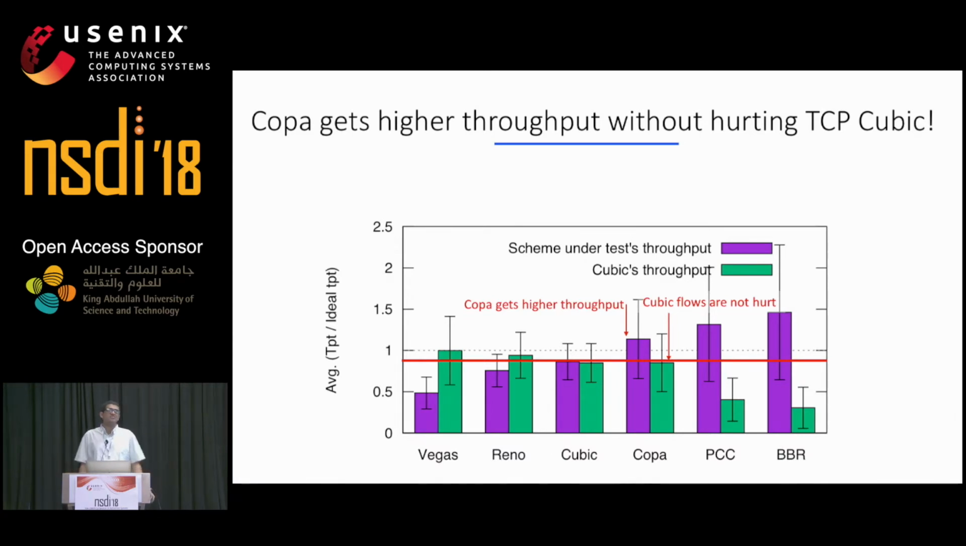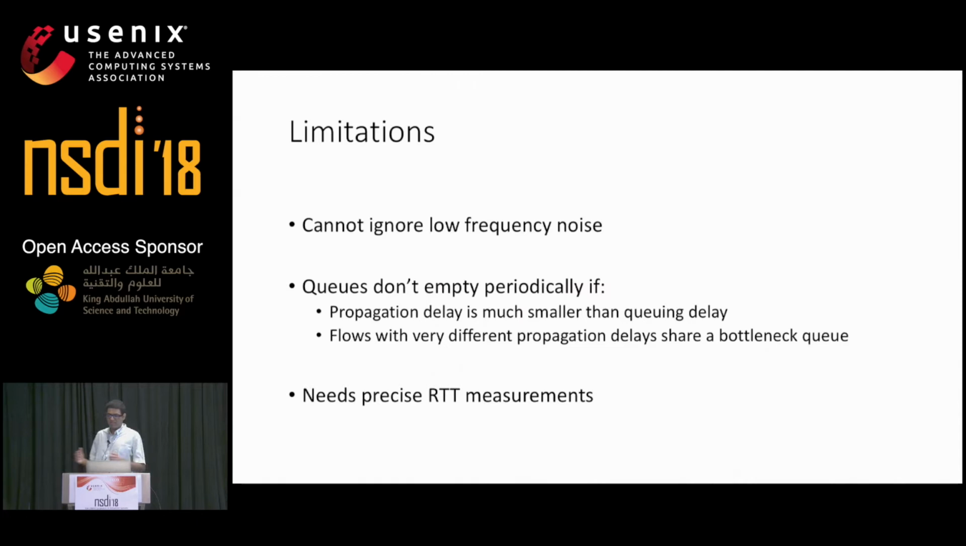So this completes the description of our algorithm. Let's look at the limitations. First, note that we ignore other sources of delay variation by taking a minimum over a half RTT period. If the other sources of delay variation vary more slowly than this, then taking a minimum cannot ignore it anymore. Therefore, Copa cannot ignore low frequency noise.